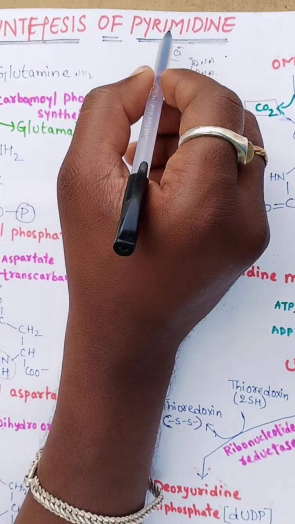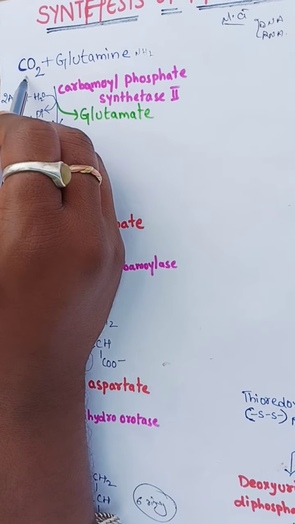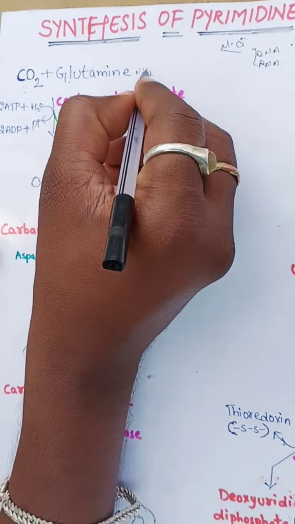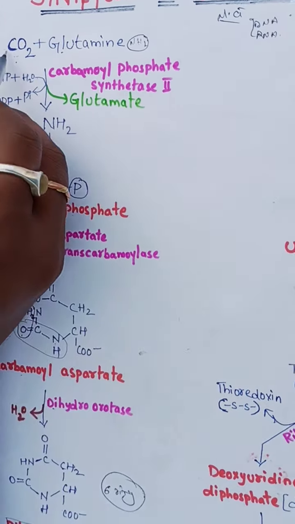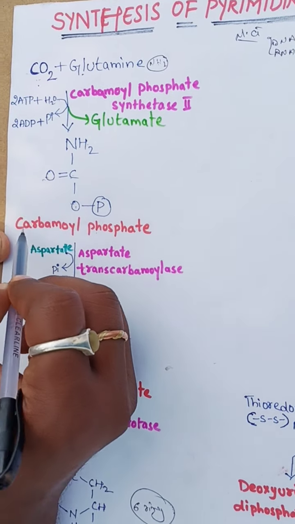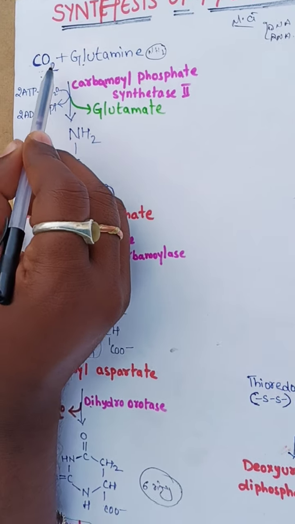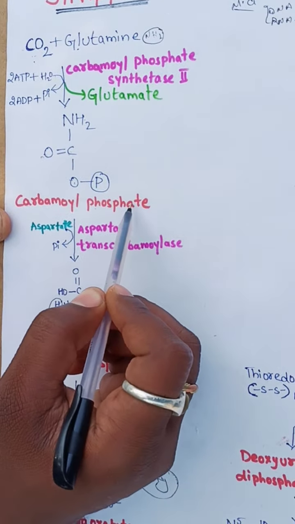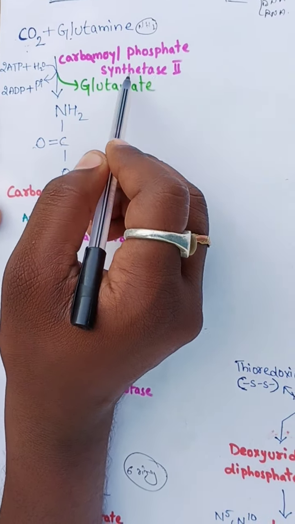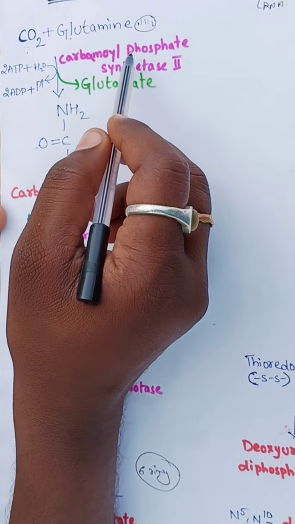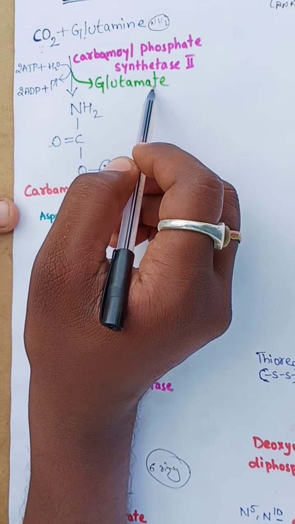Pyrimidine is synthesized by utilization of 1 mole of carbon dioxide and 1 mole of glutamine. In glutamine, NH2 is added to CO2 to synthesize carbamyl phosphate. NH2 CO2 is known as a carbamyl. Phosphate means one ATP is attached to the CO2 and glutamine. It produces carbamyl phosphate in the presence of carbamyl phosphate synthase 2 enzyme. Carbamyl phosphate synthase 1 enzyme participates in the purine pathway, but in pyrimidine, carbamyl phosphate synthase 2 enzyme participates, with elimination of the glutamine.